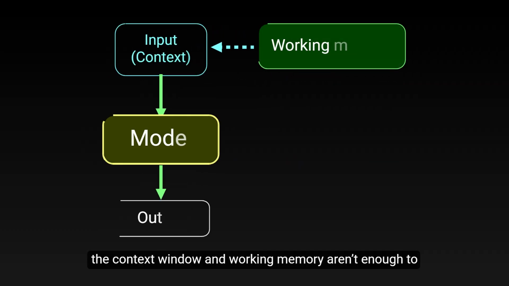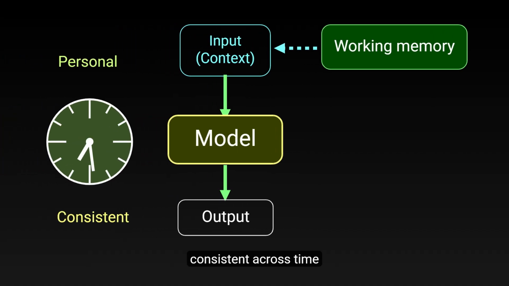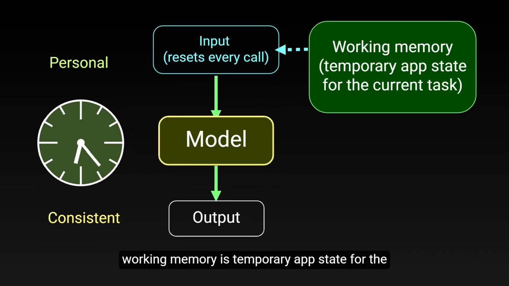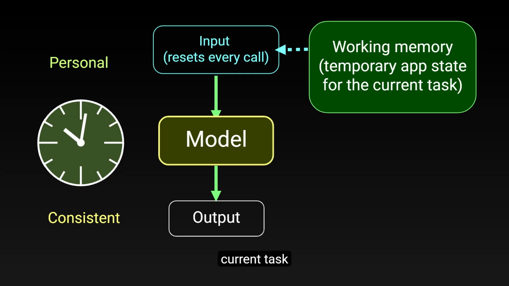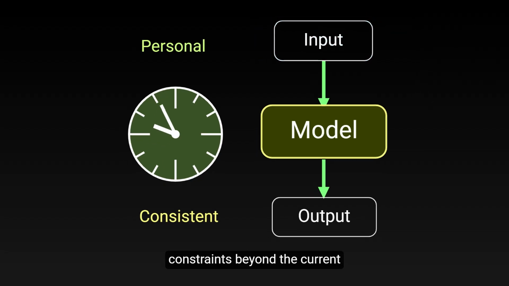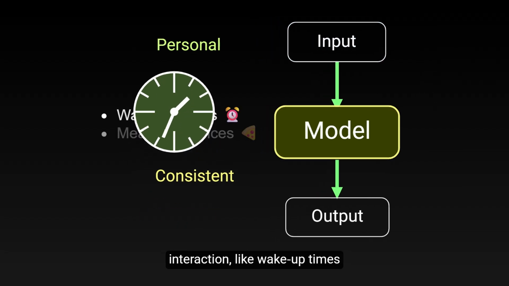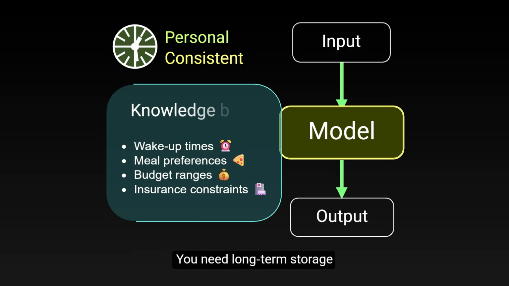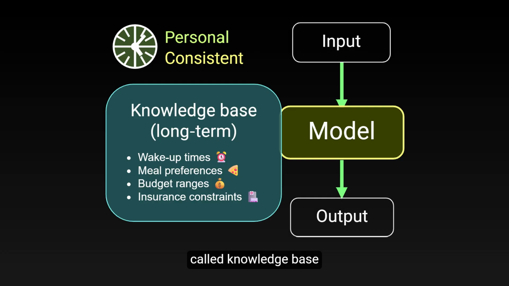However, the context window and working memory aren't enough to keep an agent personal and consistent across time. The context window resets every call. Working memory is temporary app state for the current task, not a durable record of a user's preferences. To remember facts and constraints beyond the current interaction, like wake-up times, meal preferences, budget ranges, and insurance constraints, you need long-term storage, called a knowledge base.